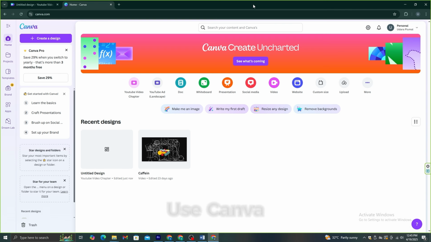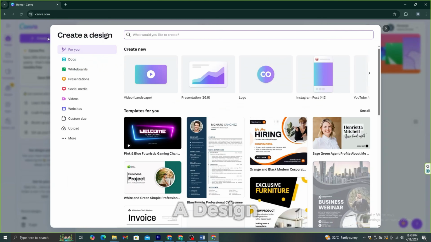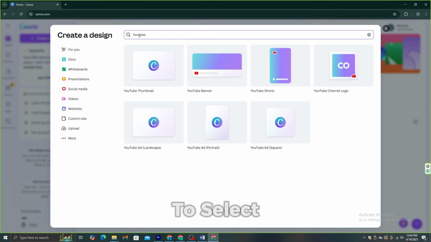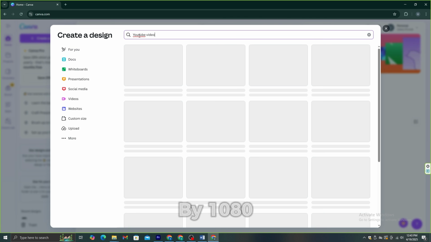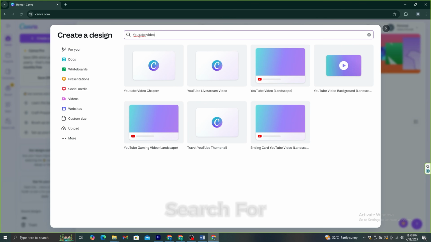For this process, I'm going to use Canva. First, you need to log into your Canva account. Now you need to carefully follow all of the instructions I'm about to show you. Let's start. Click this to create a design option. Now this is going to be a long YouTube video. Therefore, we need to select 1920 pixels by 1080 pixel surface. So I'm going to search for a YouTube video in the search bar and select this template.